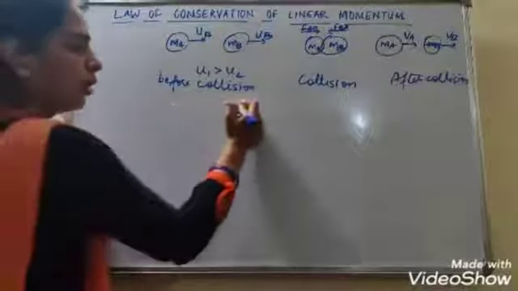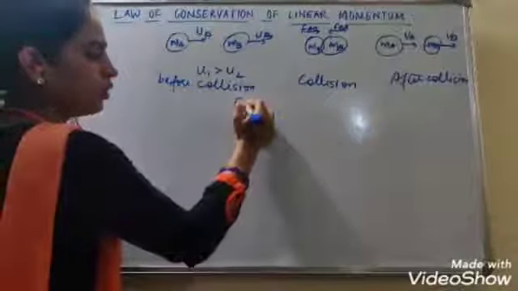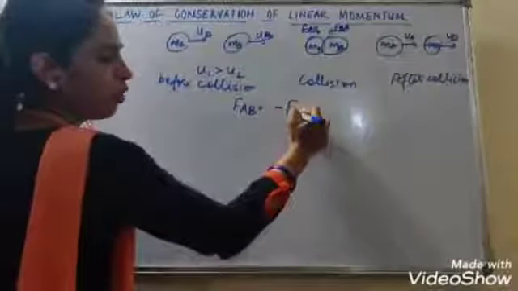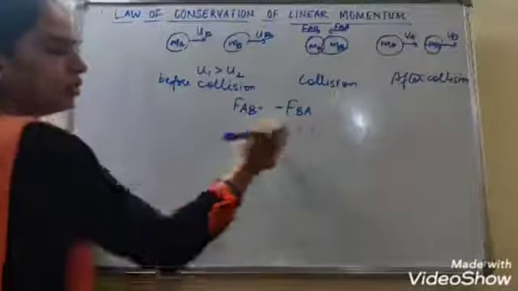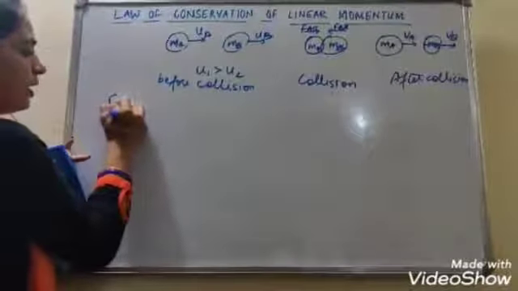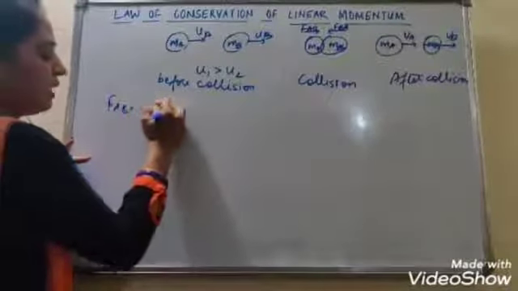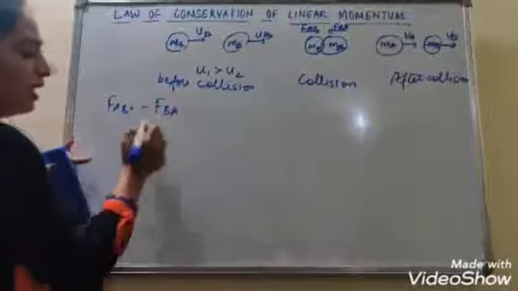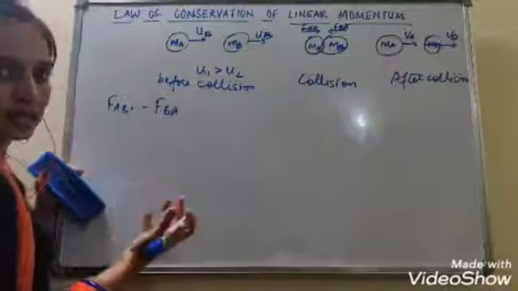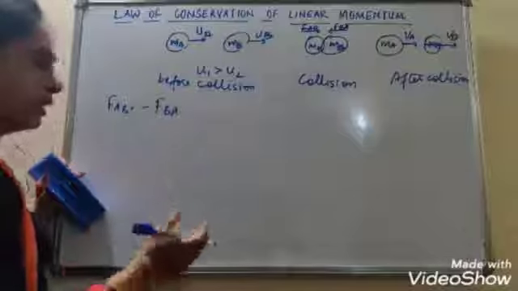So according to Newton's third law, force on A by B is equal to force on B by A. Both the forces are equal and opposite. Force on A by B is equal to minus of force on B by A. Minus because the forces are opposite in direction. Equal in magnitude but opposite in direction.